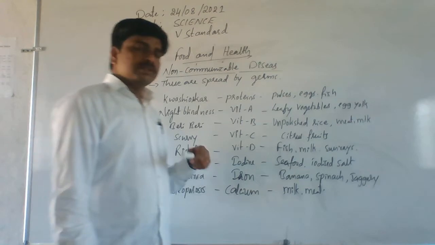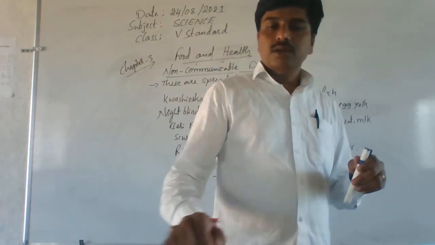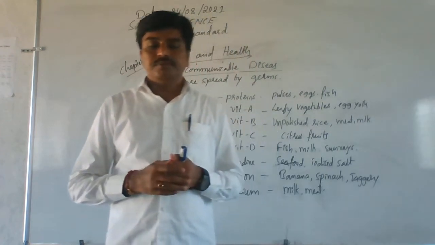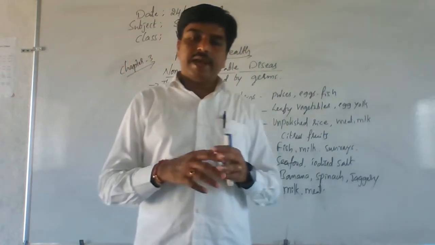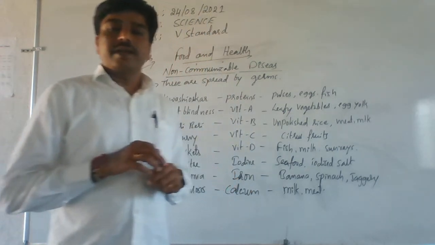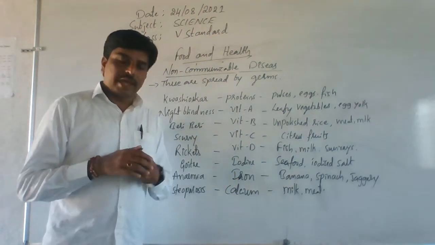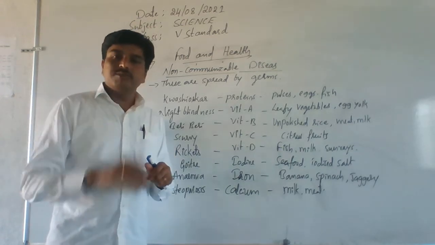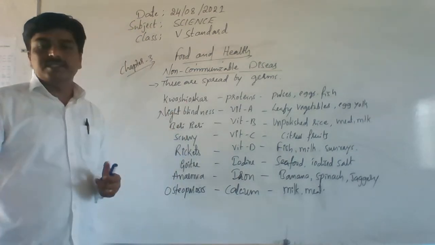Clear? What are the symptoms of this kwashiorkor disease, sir? Very important are they. The stomach and ankles become swollen. The stomach part becomes swollen, along with the ankles, and also patchy skin and discolored hair. Hair becomes discolored and you can observe skin patches on the body. These are the main symptoms of kwashiorkor disease.